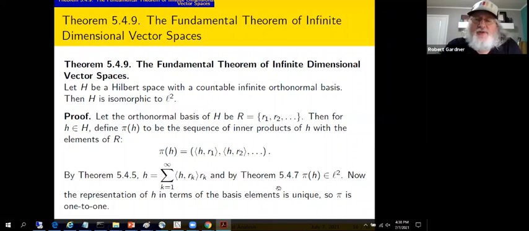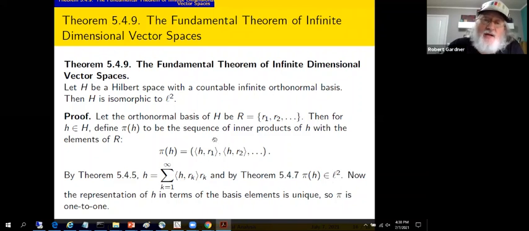Also, we saw, I mentioned this in passing in Theorem 5.4.7, that if we take the modulus squared of these coefficients, that gives us something that equals the norm of H squared. In particular, it's finite. That is, this sequence lives in L2.